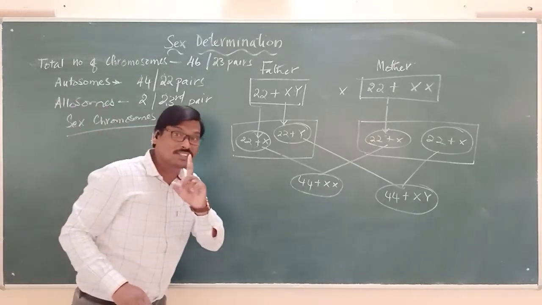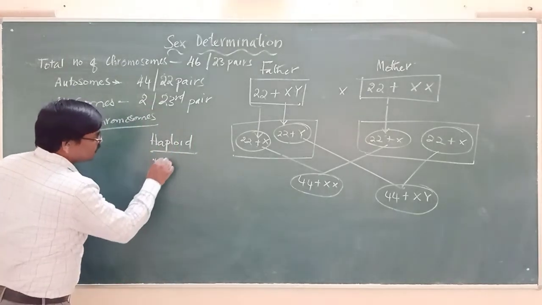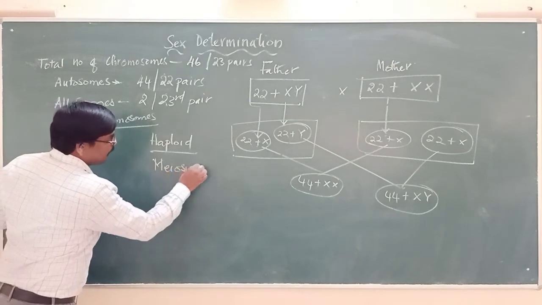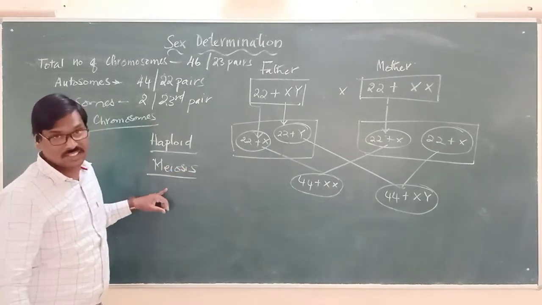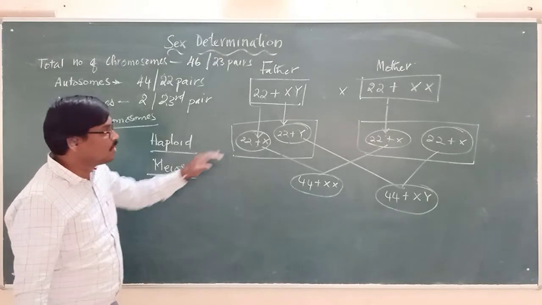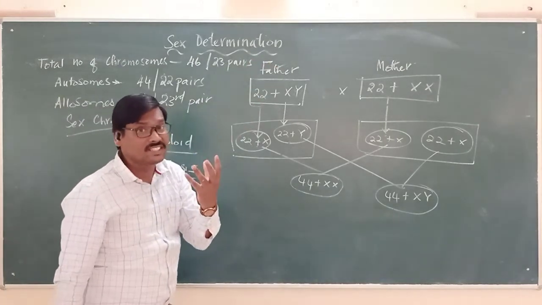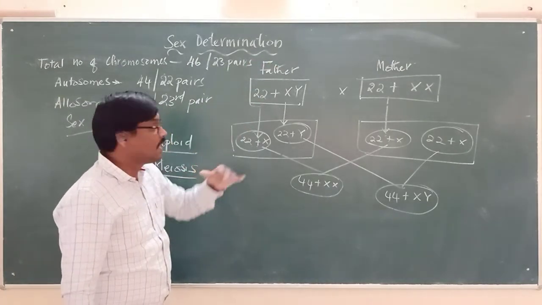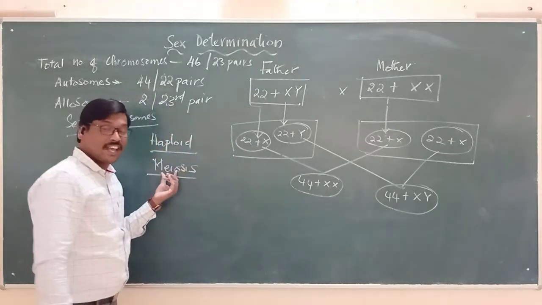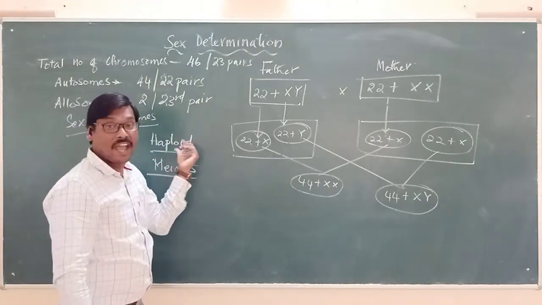By what process are they producing the haploid number of chromosomes? They are producing them by a process called meiosis. Please remember, meiosis. In the father, there are specialized cells present in the reproductive organs where they undergo the process called meiosis and produce the haploid cells.